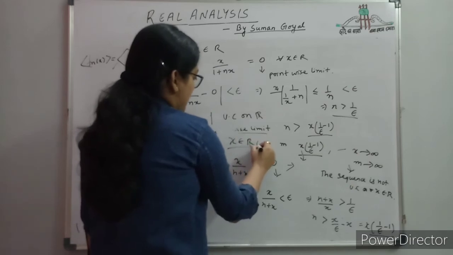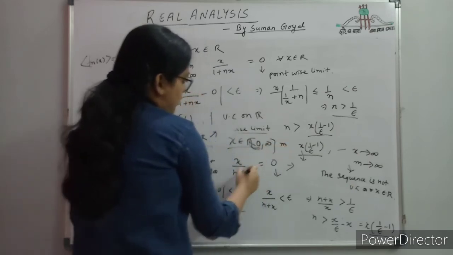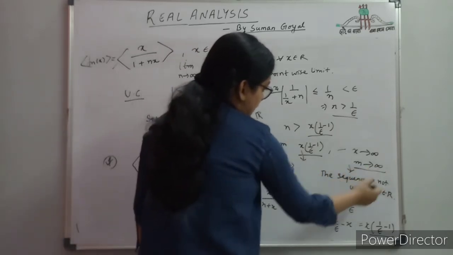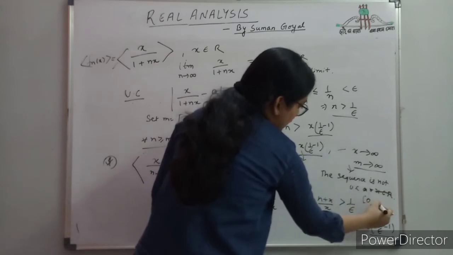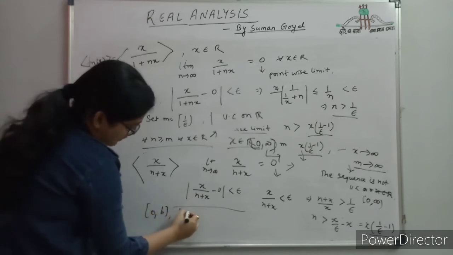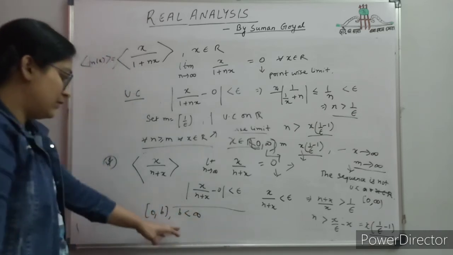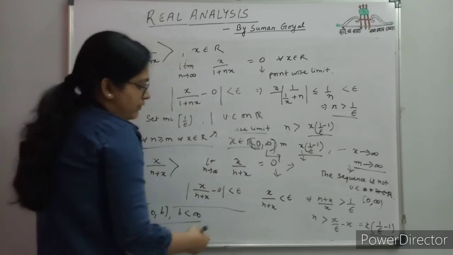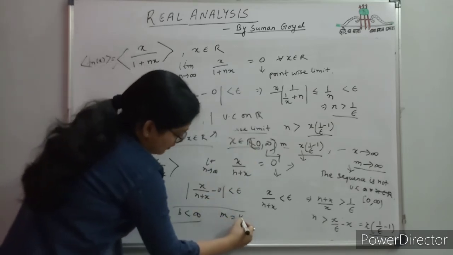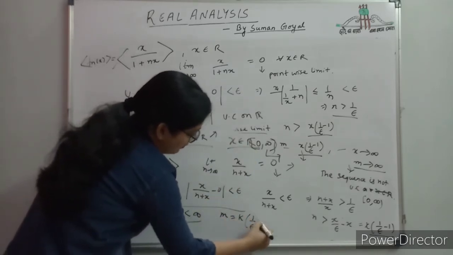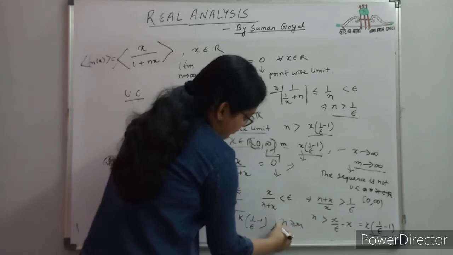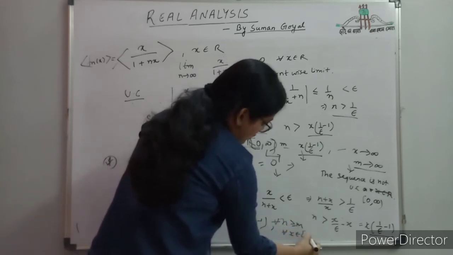Means on R, or you can say on 0 to infinity, the interval is 0 to infinity, sorry. So if we take 0 to infinity, if x tends to infinity, in that case m tends to infinity, and the sequence is not uniform convergent on 0 to infinity. But if you take an interval like 0 to b, where b is less than infinity, or 0 to k, where k is less than infinity, anything, in that case you will find that if x increases, m increases, and you can set any integer m as k times 1 by epsilon minus 1, such that this is less than epsilon, and for all n greater than or equal to m, for all x belongs to 0 to b.